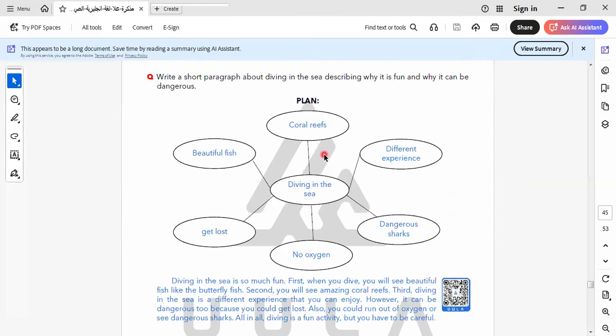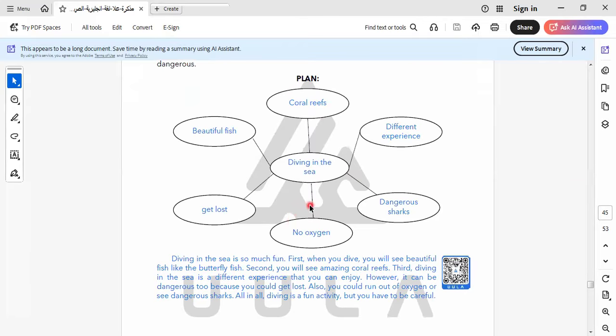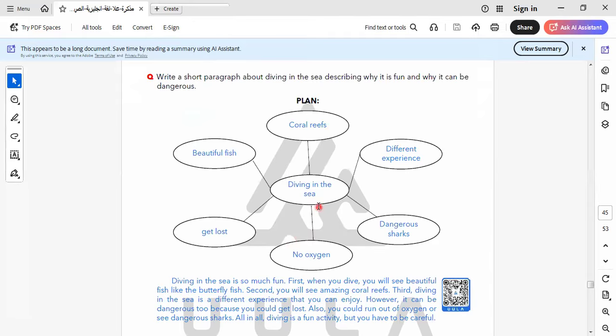Okay, here we have the paragraph about diving in the sea. Here is the plan for how to write the paragraph. I think this is called the mind map that we use to answer this question. I think it's a good way to be able to write a good paragraph in the exam.